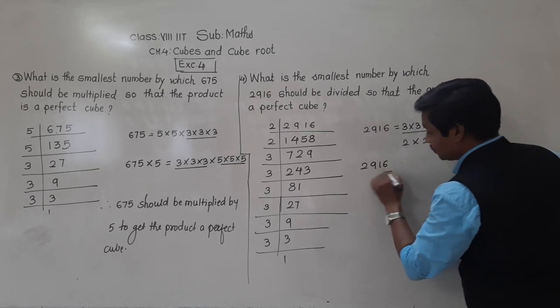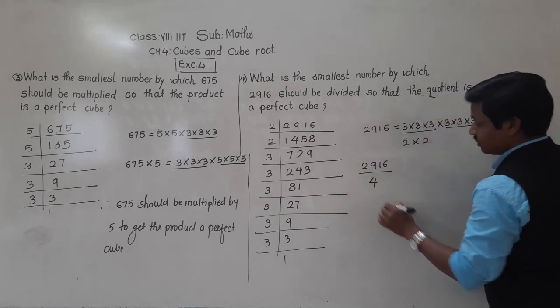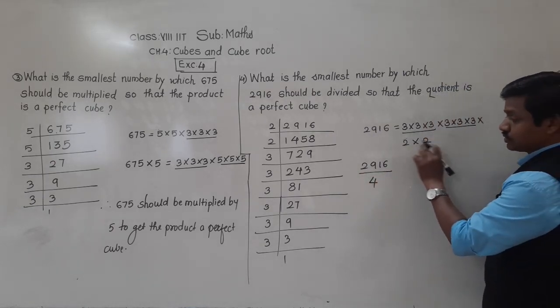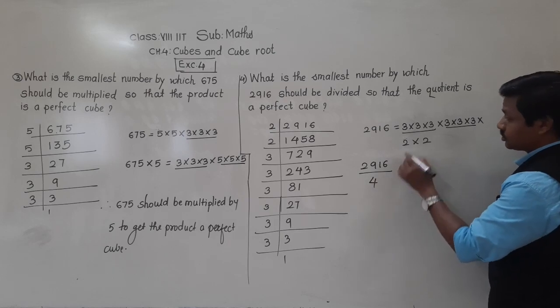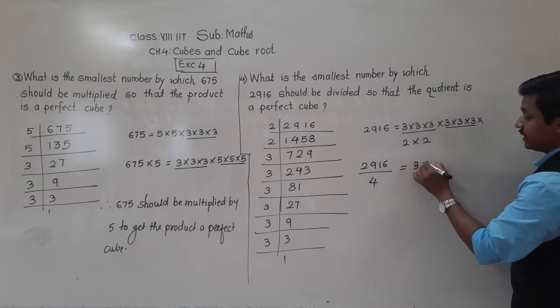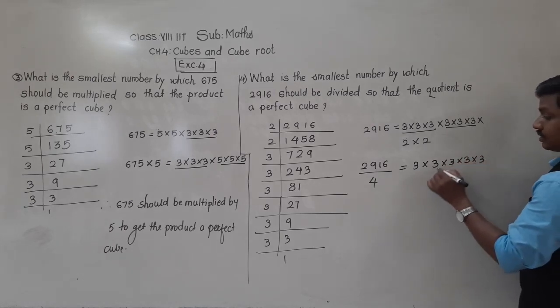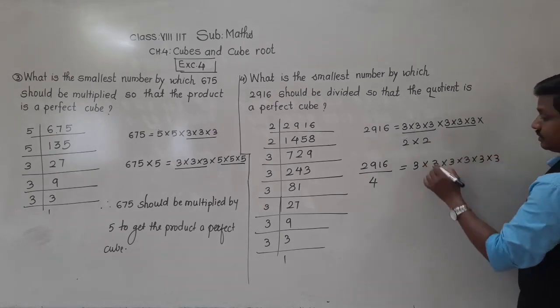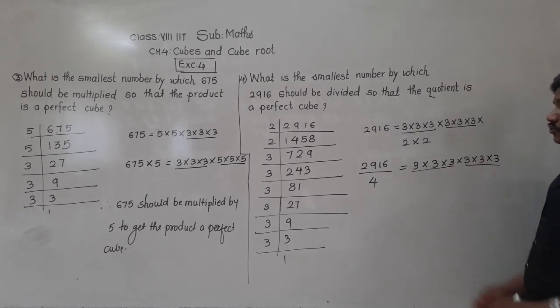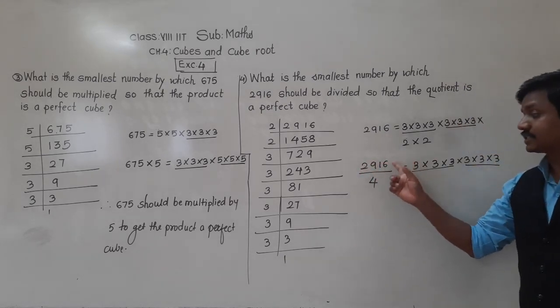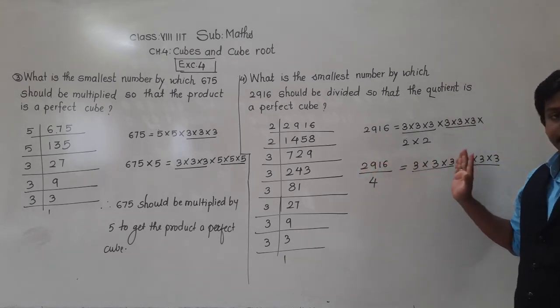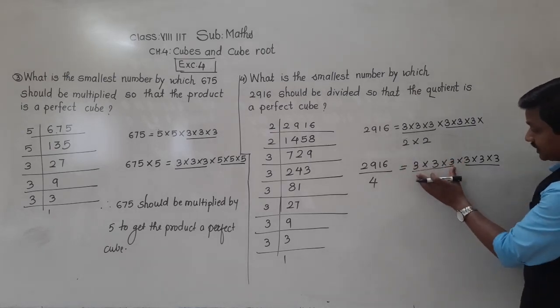So 2916 divided by 4. Which 4? These 2 2s are 4. We have brought it here. So on this right side remains 3 into 3 into 3, this triplet and this triplet. See, so when we divide 2916 by 4, we will get a perfect cube because their factors will be this.